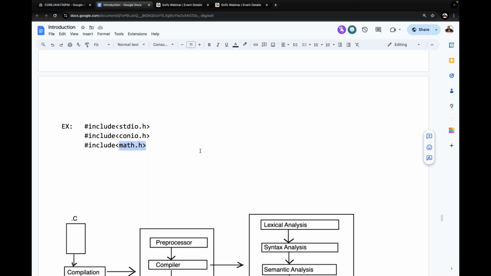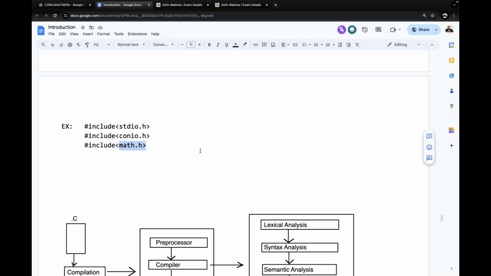The preprocessor will go to the C and C++ software, which we have already installed in our system; only after that have we written this program. When we compile this program, the preprocessor will recognize the hash include statements and take all the header file names. It will go to the C and C++ software and search whether these header files are available or not. If these header files do not exist, then the preprocessor will raise some error. The compilation process will provide some errors.